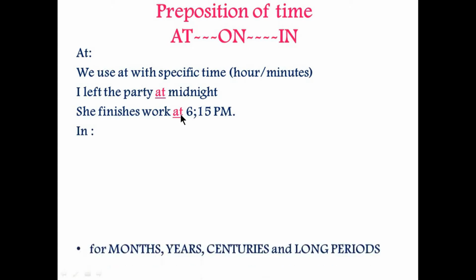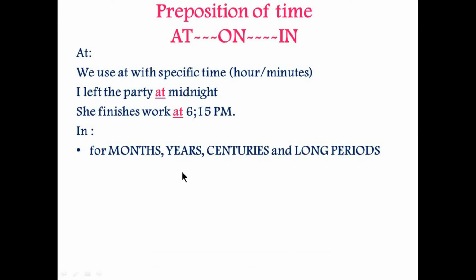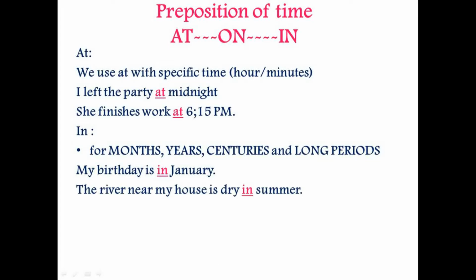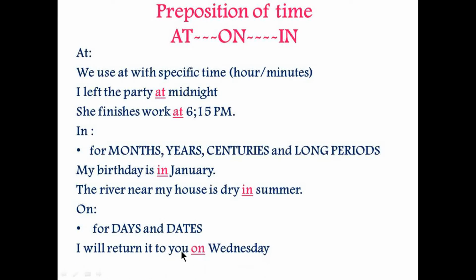Now where to use in? When we discuss months, years, centuries or long periods, then we can use the word in. For example, my birthday is in January, or the river near my house is dry in summer. So where to use on? For days and dates. For example, I will return it to you on Wednesday, or they get paid on 20th of every month. So you are talking about a specific day, that's why you are using the word on.